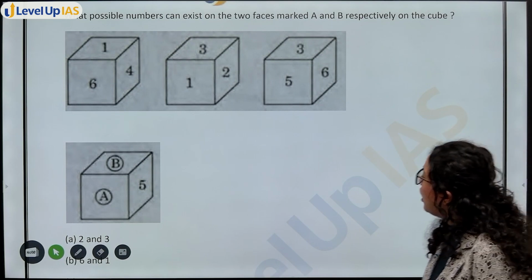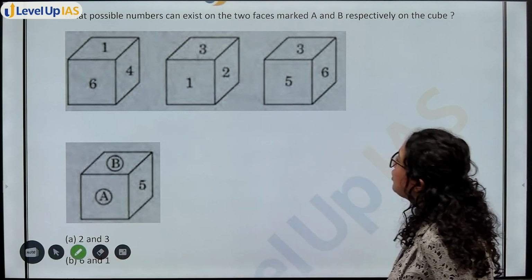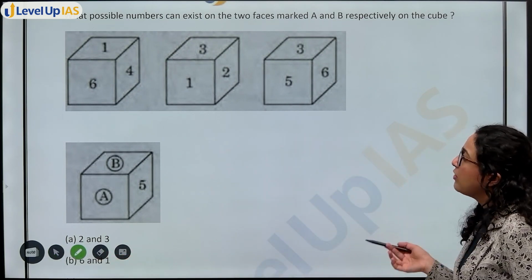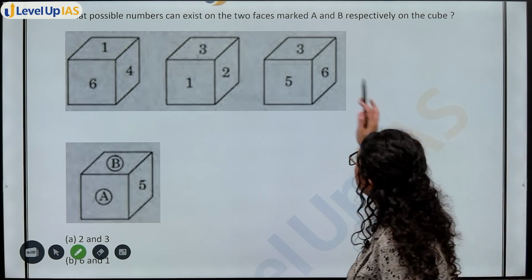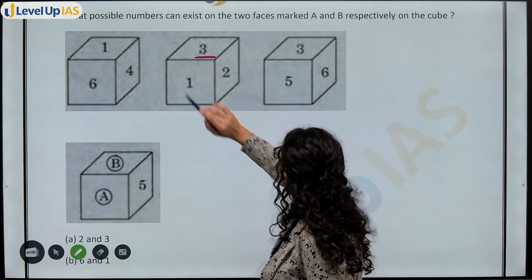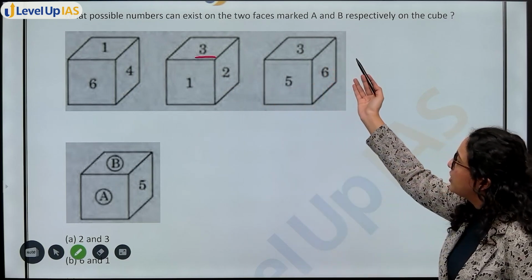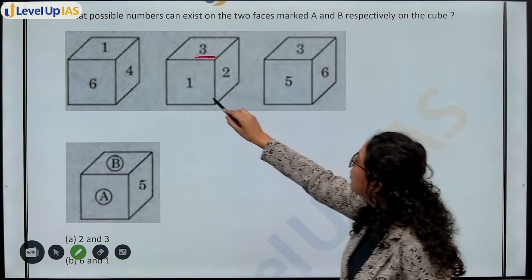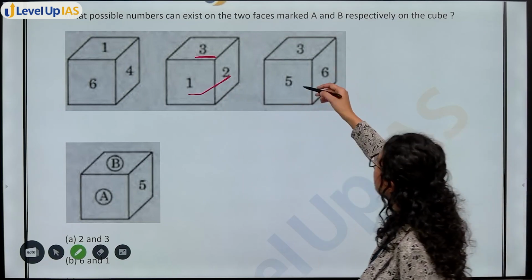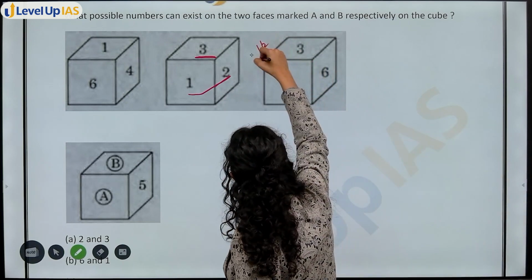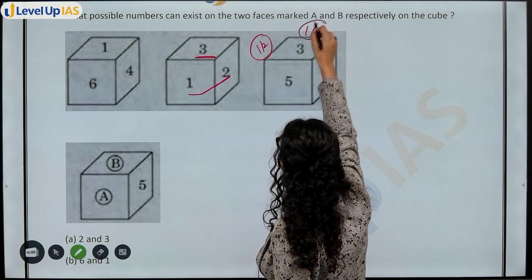So देखो, from here you have to deduce A and B, what possible numbers can be there. From this thing, you have 3 here. You know that 5 and 6 are adjacent to 3. You also know that 1 and 2 are also adjacent to 3, not on the same side. That means इस side 1 and 2 होगा या फिर इस side 1 and 2 होगा.